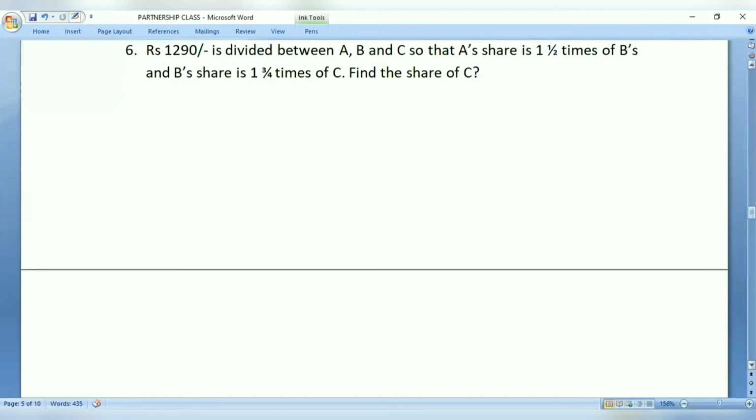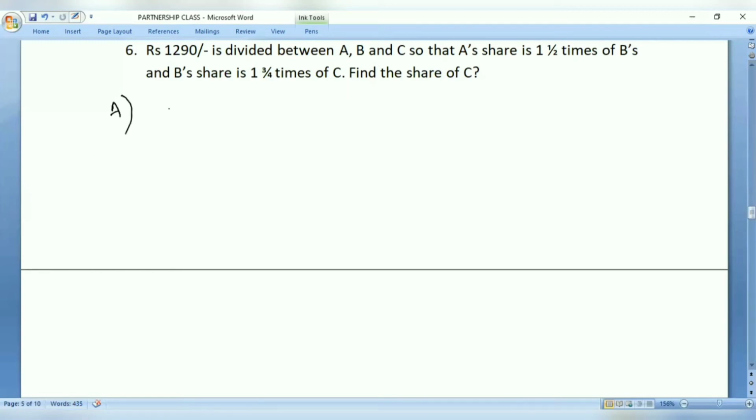There is some amount, 1290 rupees, which needs to be divided among three persons A, B, and C. They have given some instructions on how to divide. A's share is 1 by 2 times B's share, and B's share is 3 by 4 times C's share. Okay. Now, how do we calculate first?